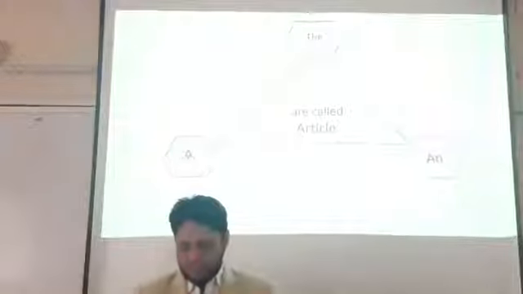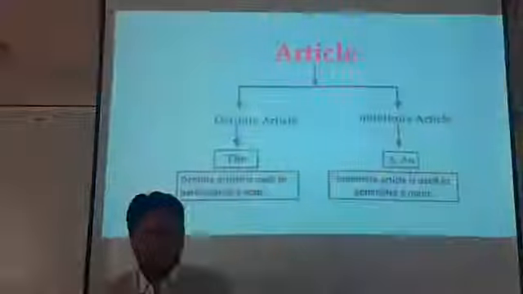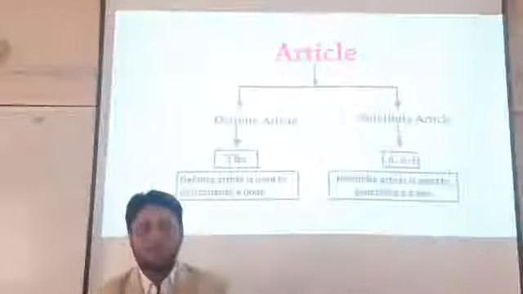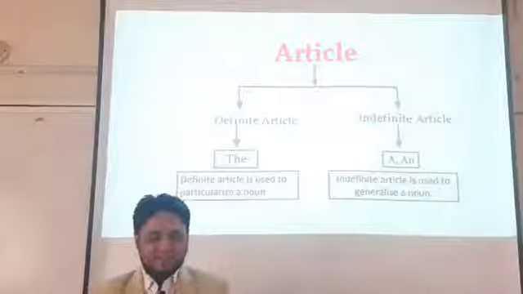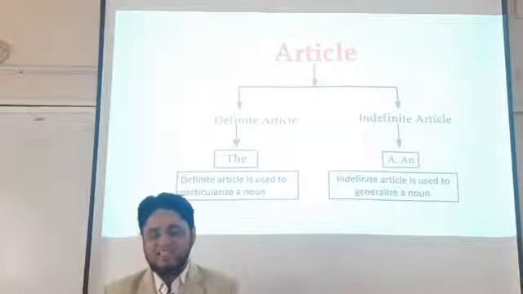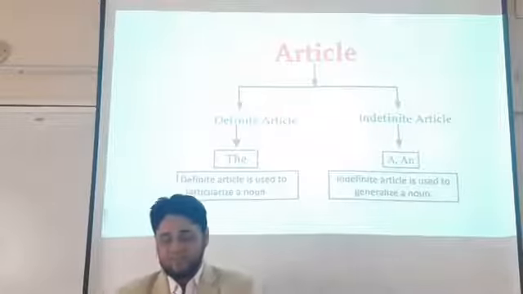So, my dear students, let's have a look at the display. Articles are of two types, definite article and indefinite article. The definite article is the, and the indefinite articles are a or an. The definite article refers to a definite, particular or specific thing, but the indefinite article is not a particular or specific thing.